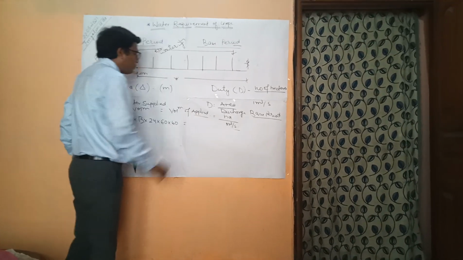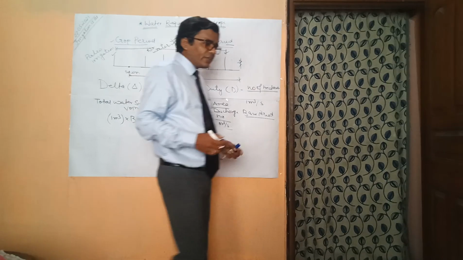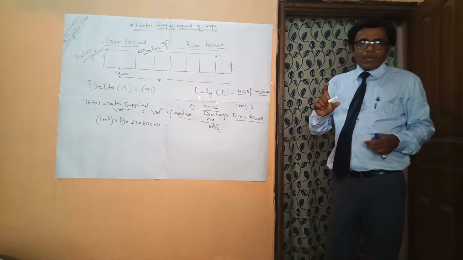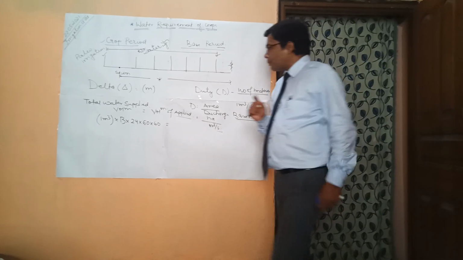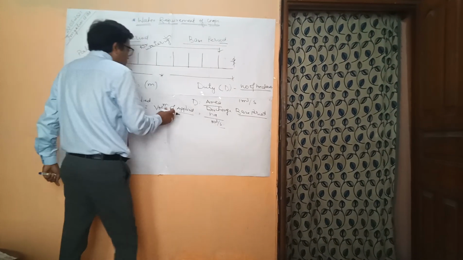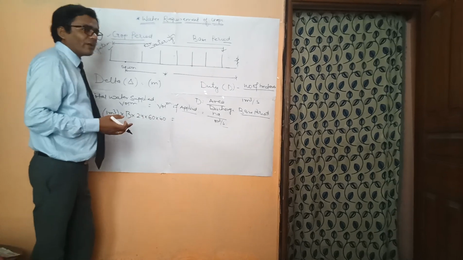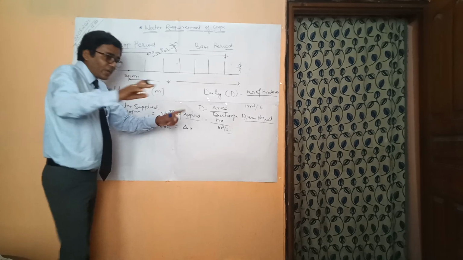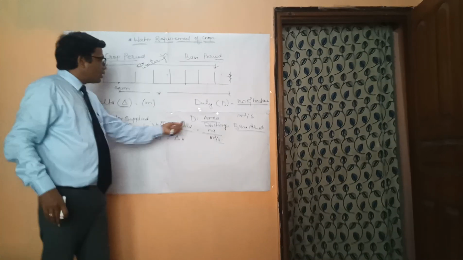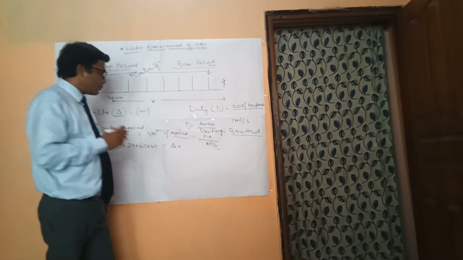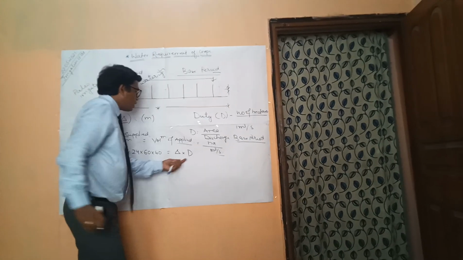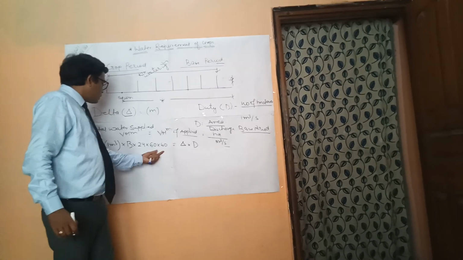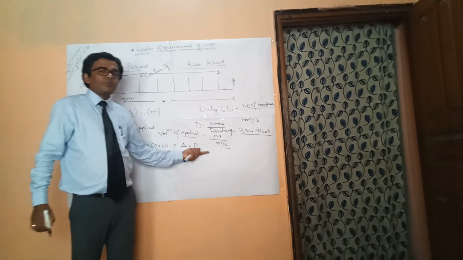Similarly, the volume of applied water. The volume of water applied in the field is the area of the field into the depth of the water we have supplied in the field. We know the depth of the water is delta, in meters, and the area of the field is duty D hectare. D hectare we can convert into meter square, because we have to convert it into meter cube.